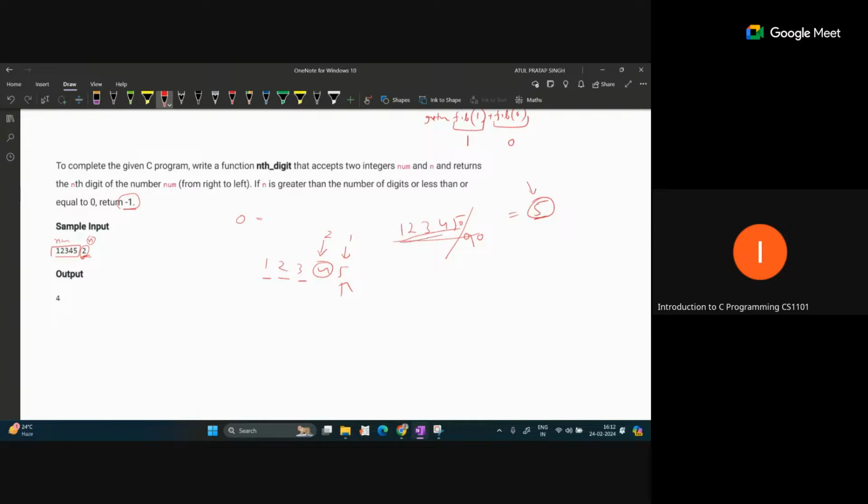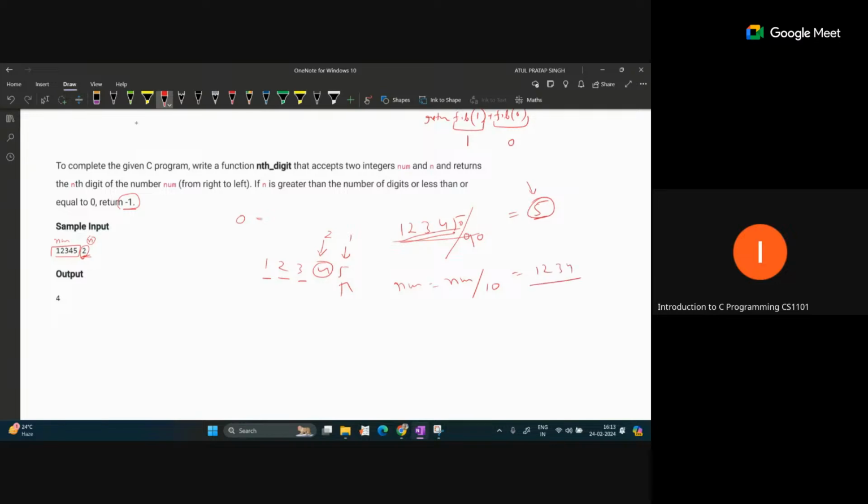Now after that, change this value. How can you change this value? Just divide it. You can set num equal to num divided by 10. When you divide by this, the decimal part will be removed and you will get only 1 2 3 4.